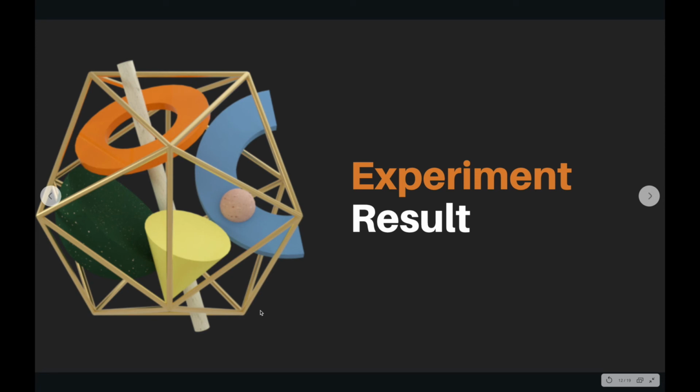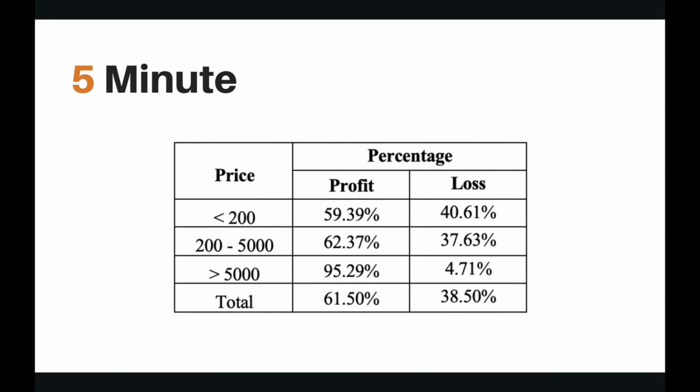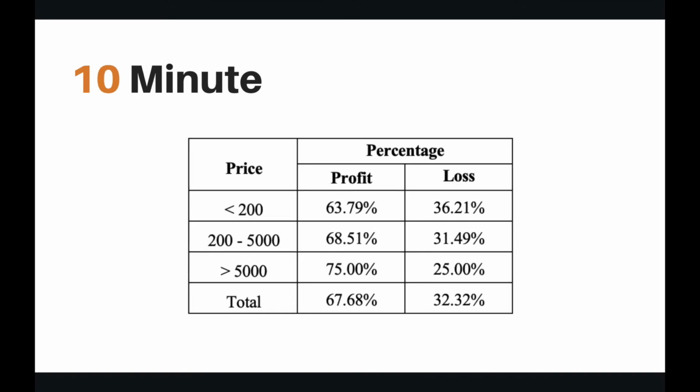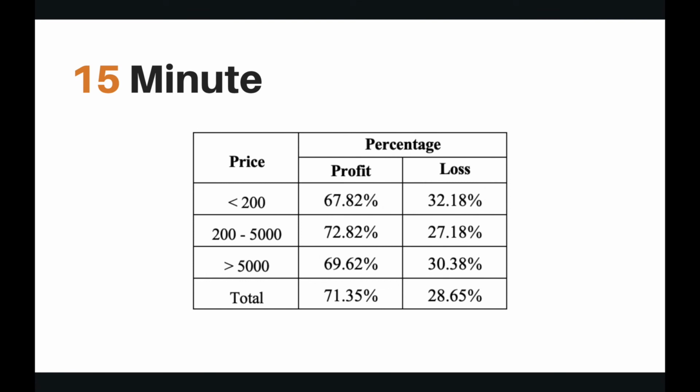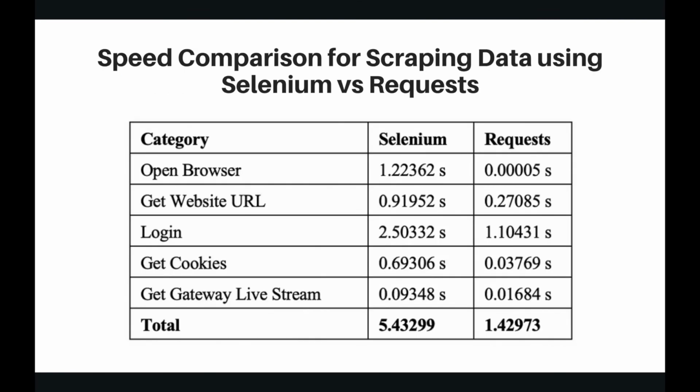The next is the result of our paper, or our experiment, after one month of testing using this software. The first is the 1 minute period, the next is the result for the 5 minute period, the next is for the 10 minute period, the next is for the 15 minute period, and the last is for the 30 minute period. And this is the speed comparison for scraping data using Selenium versus using request. The request is faster than using Selenium. We use 100 data for this speed comparison.